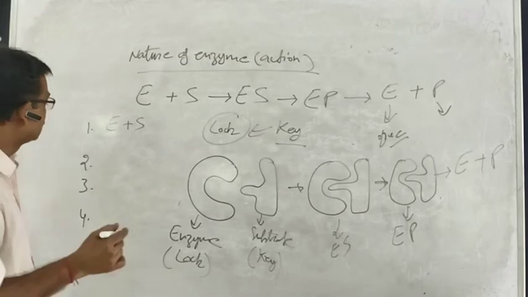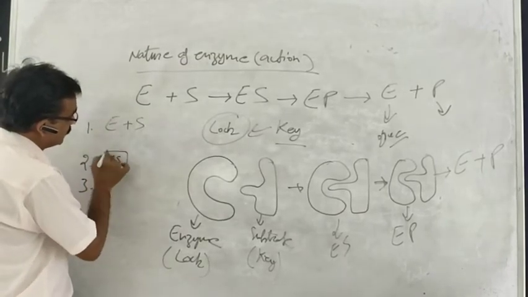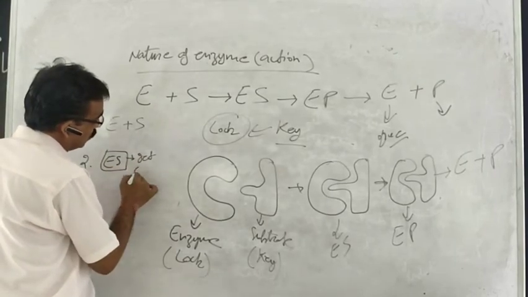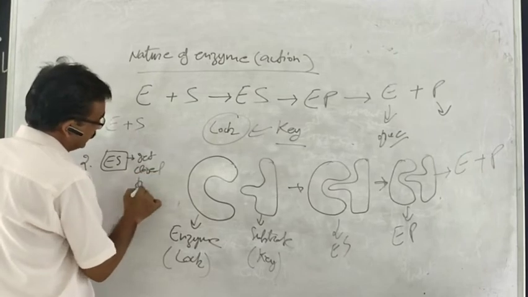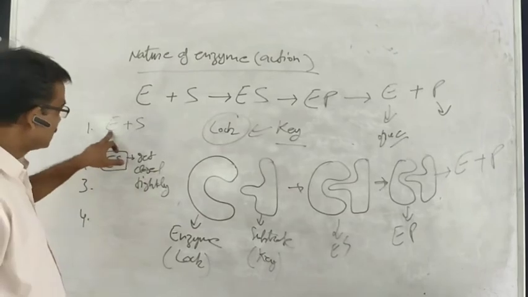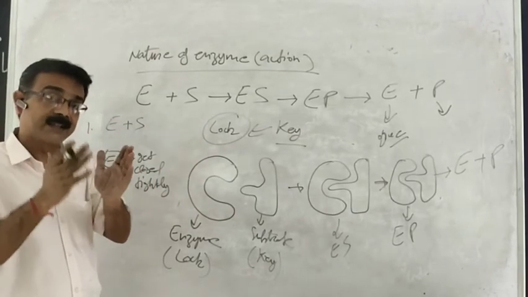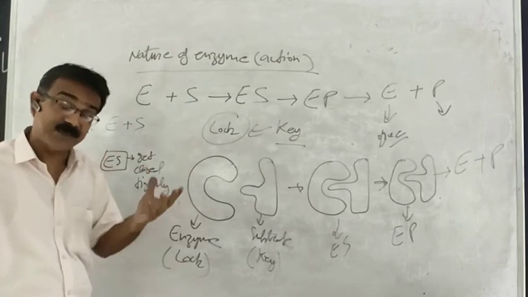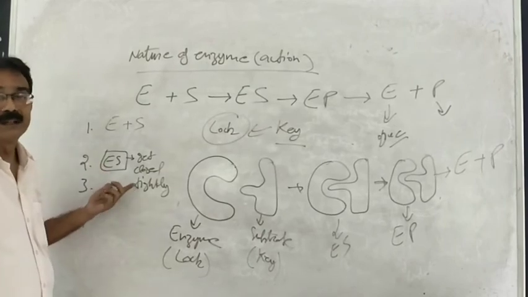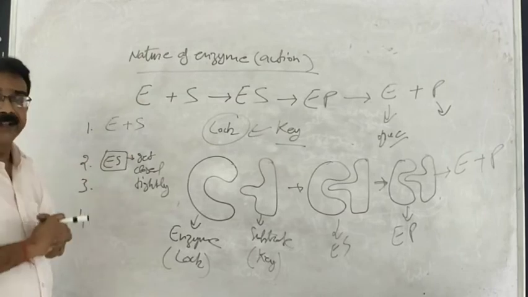Then next, enzyme and substrate get closed tightly. Once the enzyme and substrate are bound together, they will form a tight bonding between them. They come together and connect very tightly.